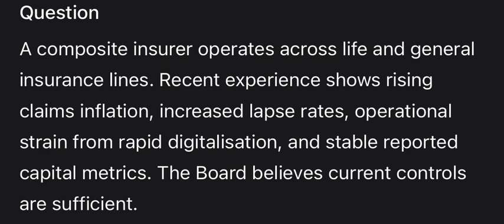6. The monitoring loop. Emphasize that monitoring is only effective if it triggers a change in strategy. This is the feedback part of the actuarial control cycle. Section 3. High distinction model answer.